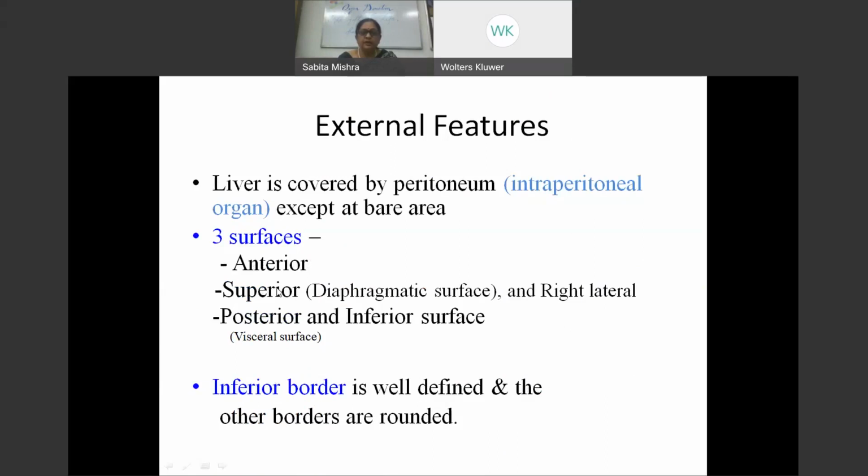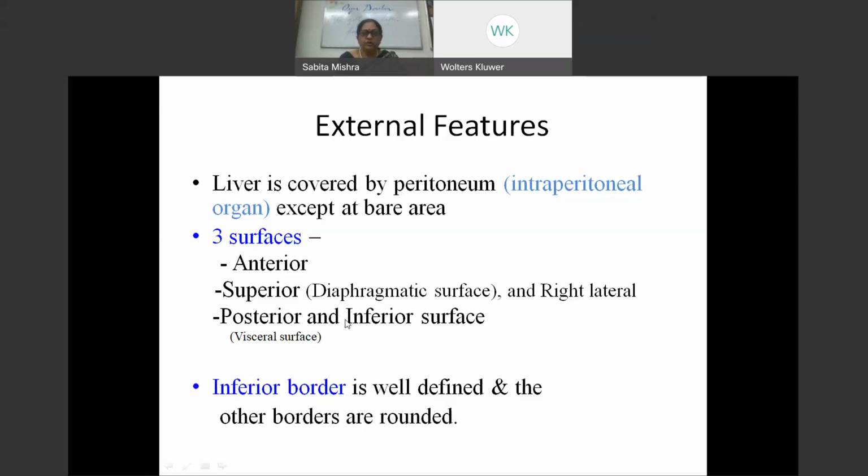It has a superior and a right lateral surface. The superior and right lateral surfaces are actually the diaphragmatic surface. The anterior surface is coming against the anterior abdominal wall. The posterior surface also has some amount of diaphragm coming with it. And you find that the inferior surface, the posterior inferior surface, is the one which has the viscera coming adjacent to it.